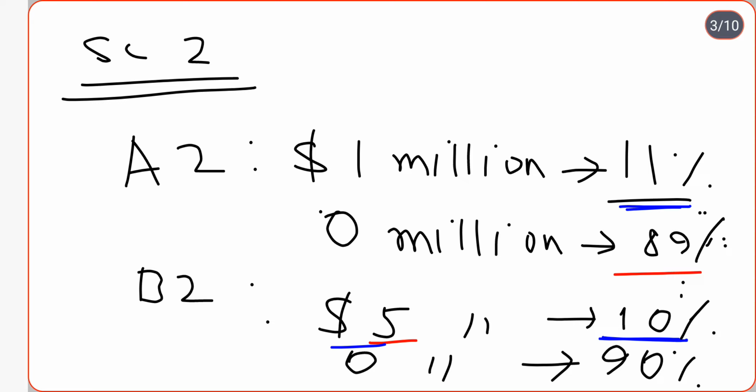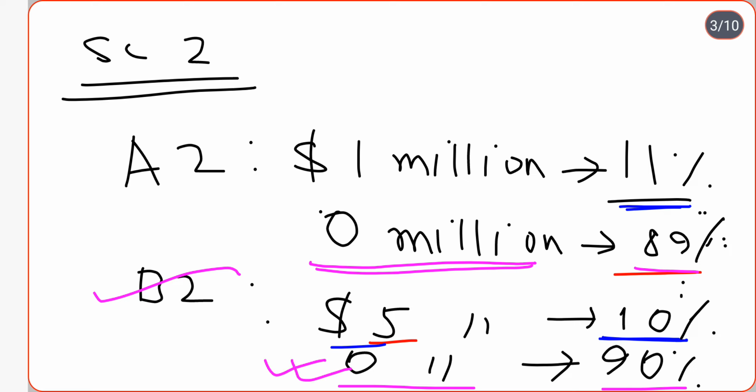In case of A2, the chance of winning nothing is 89%. In case of B2, the chance of winning nothing is 90%. Still the person is choosing B2. Despite the fact that the chance of winning nothing is more in B2, the person is willing to take risks because of the higher reward of 5 million.